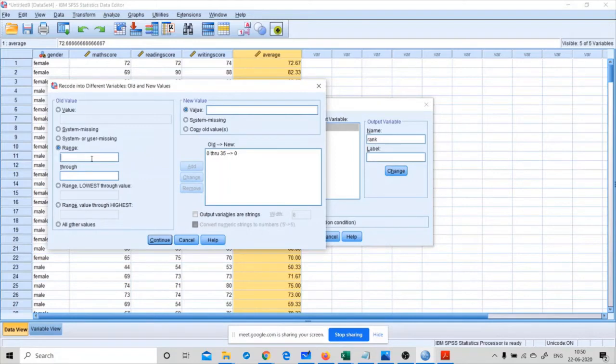If the average is 36 to 50, then the rank will be 1. Add. If the range of average is between 51 to 75, I can give them rank 2. Add. If the range is 76 to